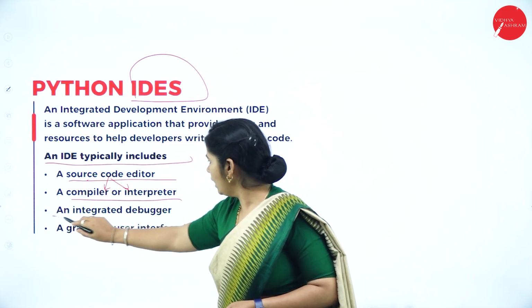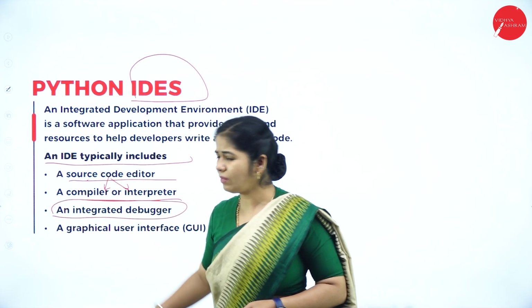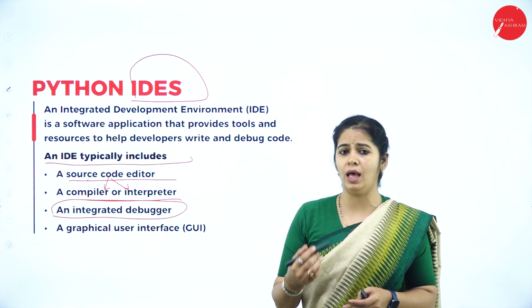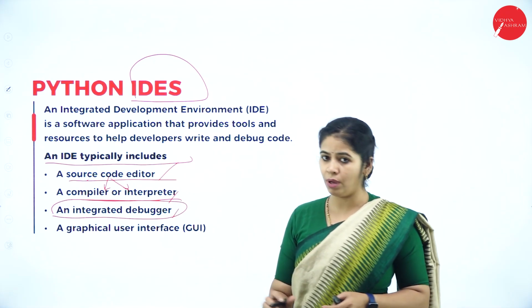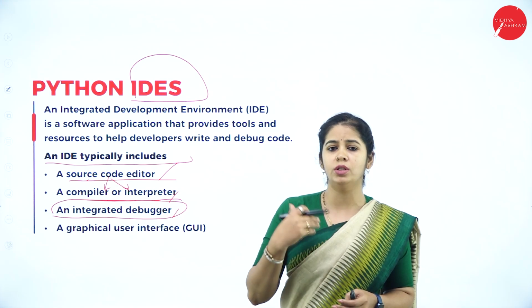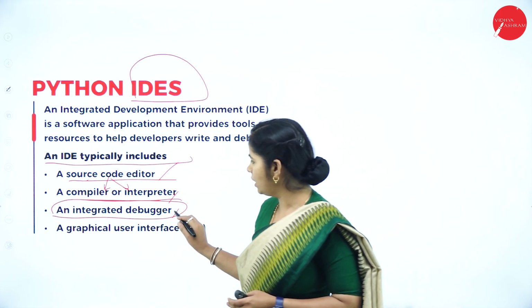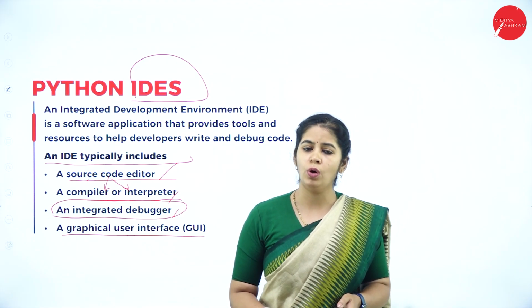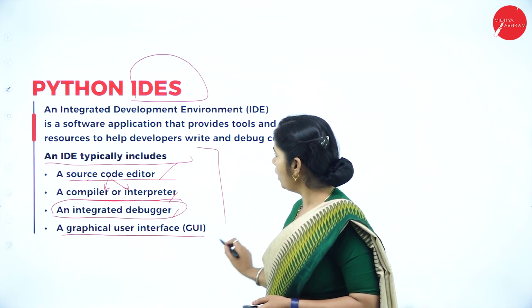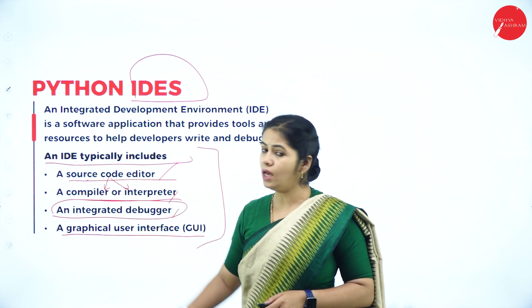Then an integrated debugger. These are the basic things every program must have: editor, interpreter and debugger. If any error comes, it should be debugged. And a graphical user interface, so it also provides a GUI. These four important things are included in the IDE.